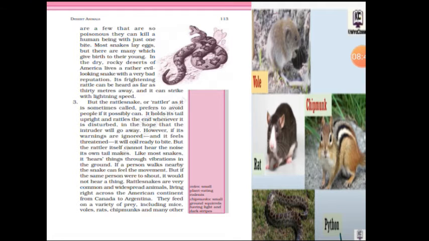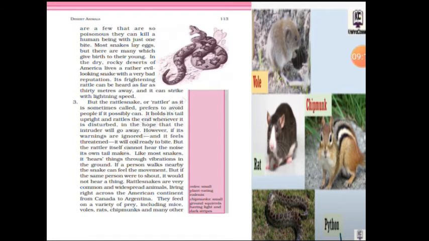But the rattlesnake, or the rattler as it is sometimes called, prefers to avoid people if possible. Can you see the rattlesnake in the picture, children? Yes, the rattlesnake will avoid people, and if a person is coming, it will try to avoid them without harming them. It holds its tail upright and rattles the end whenever it is disturbed. So when it gets angry, it will hold the tail upright and keep the tail up.